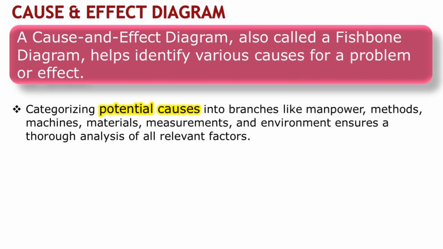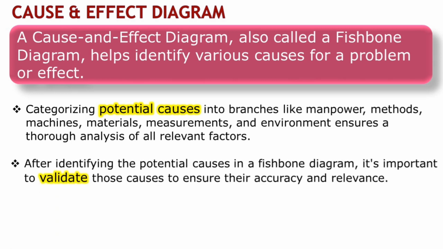After identifying the potential causes in a fishbone diagram, it's essential to validate these causes to ensure their accuracy and relevance. Validating the potential causes helps us eliminate any assumptions and focus on addressing the root causes effectively.